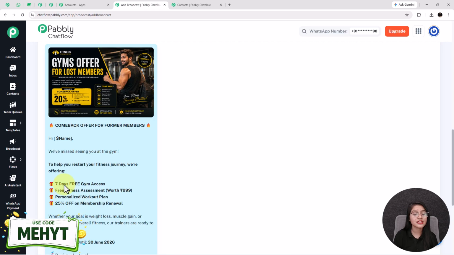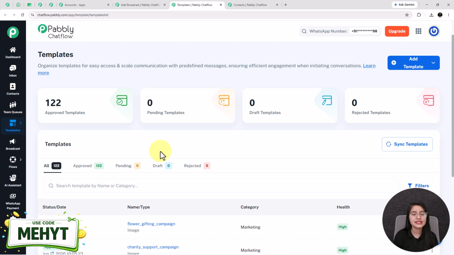Now for creating this type of attractive templates, you have to go towards this feature, as everything is present inside this single tool. See, this is the templates feature of Pabbly Chatflow, but before we proceed, I have something extremely valuable for you.